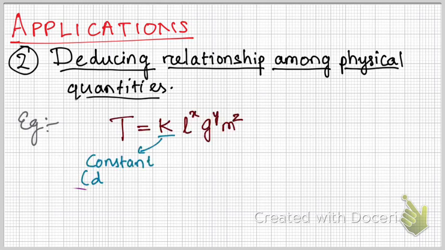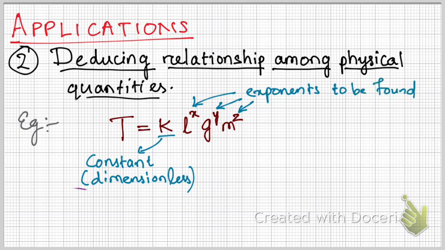So suppose we add a constant over here, and we add all the other parameters. These are the exponents that we use to determine the dependencies in order. Suppose we get x equals 1, then T is directly proportional to L. If we get x equals -1, then we can say T is inversely proportional to L, like that.